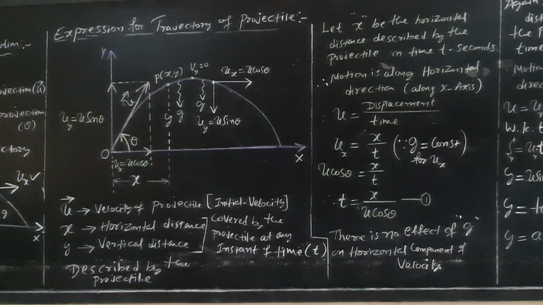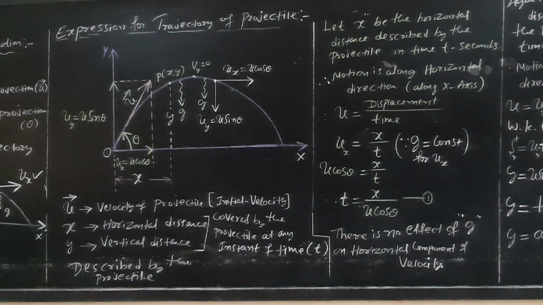Derive an expression for the trajectory of a projectile. The path traced by a projectile is a parabola. So I want to derive this equation. It is very important for this examination and for NEET and IIT also. See, observe that path. That path is a parabolic path.